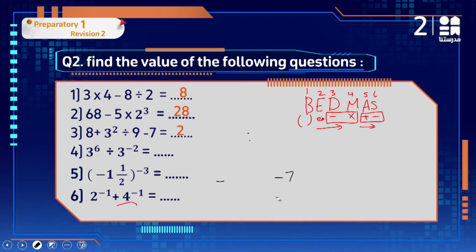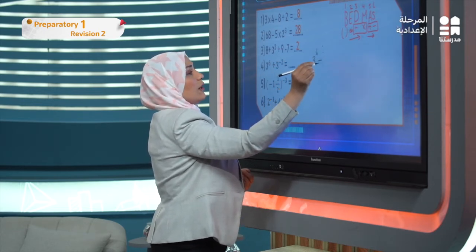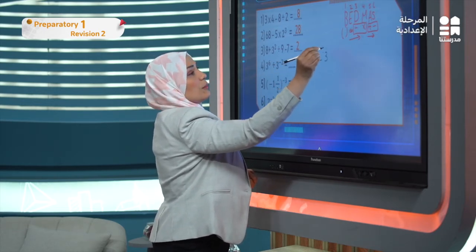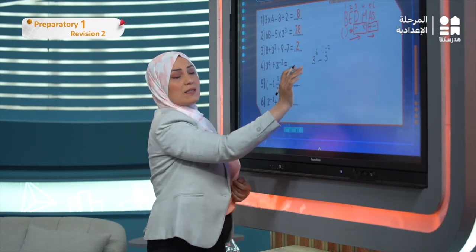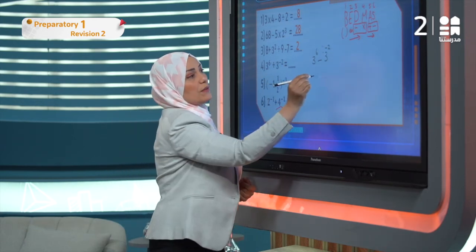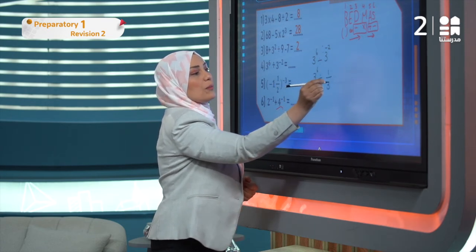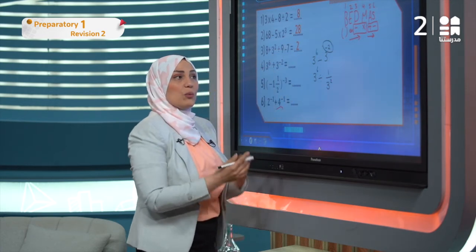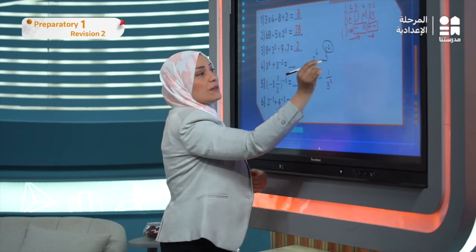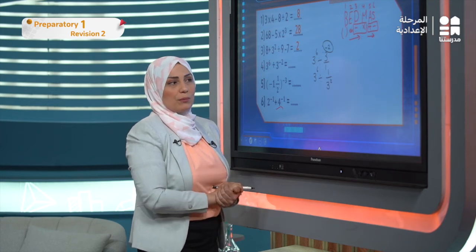And then, number 4, 3 to the power of 6 divided by 3 to the power of negative 2. How can we find it? Here, we have the same base, which is 3. So it is 3 to the power of 6 divided by 1 over 3 to the power of 2. Why? Because I have a negative exponent, so we have to flip the fraction. It is 3 over 1, so I'm going to write it as 1 over 3 to the power of 2.